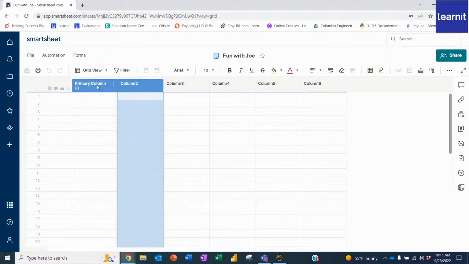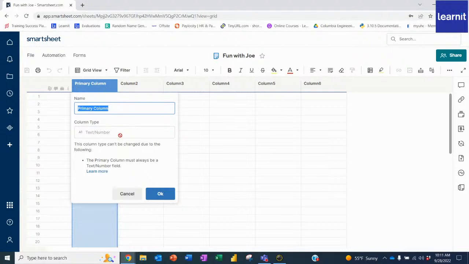And for your primary column, you'll see that you actually can't do anything here. You'll see the column type is locked. That's because the primary column by default has to be a text or a number. So typically what I do here is I'll put in a task.